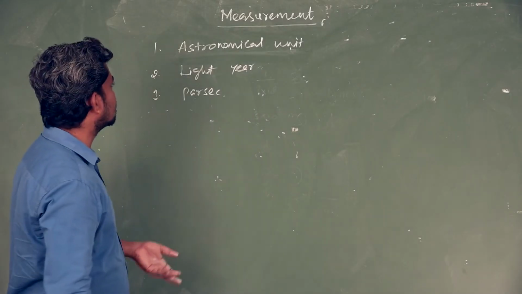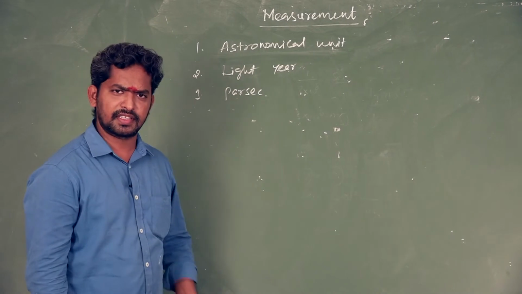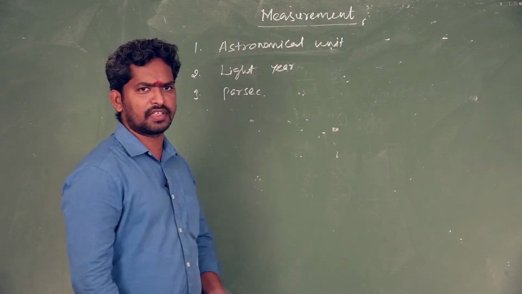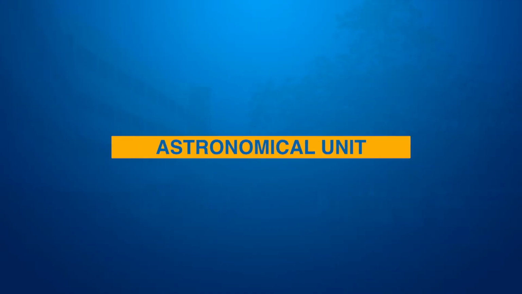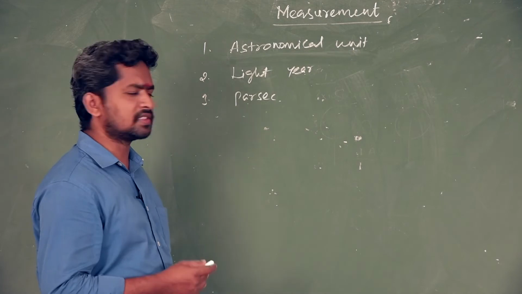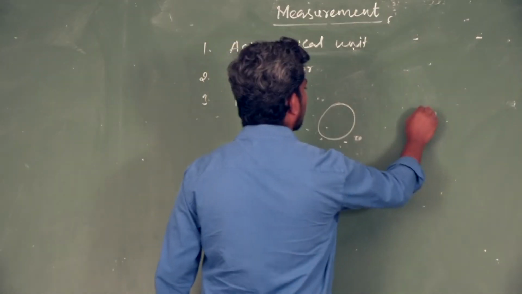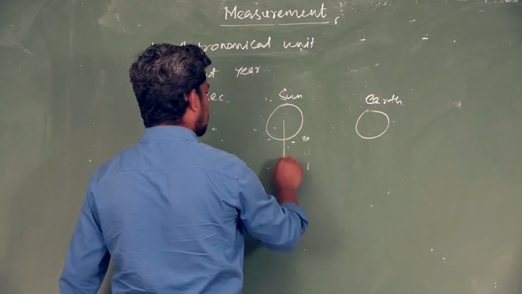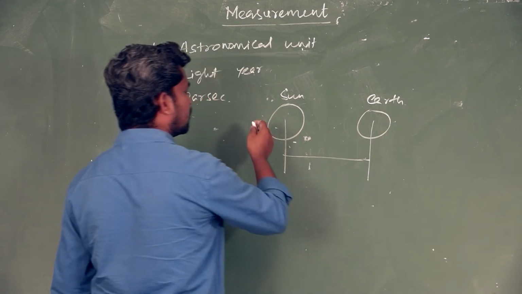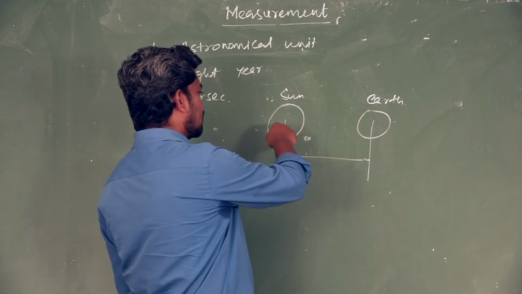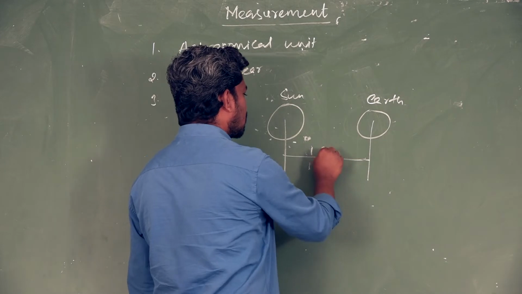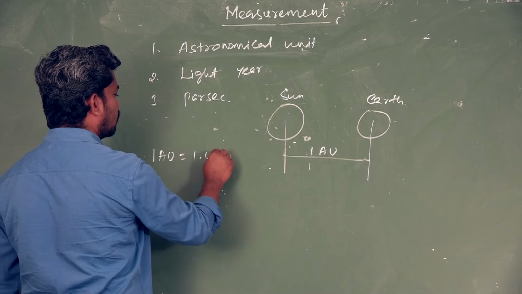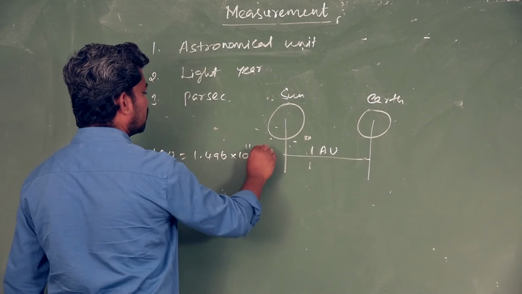Larger units of length: the first is the astronomical unit, the second is the light year, and the third is the parsec. What is an astronomical unit? An astronomical unit is the mean distance from the center of the sun to the center of the earth. 1 astronomical unit is equal to 1.496 into 10 power 11 meter.